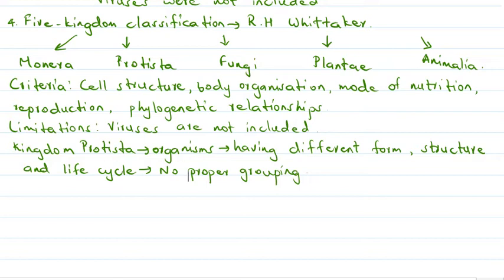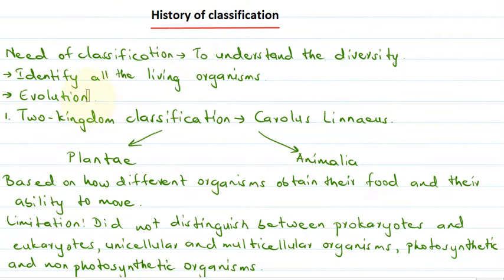So now let's quickly revise the things that we have studied. We saw that classification is important because it helps us to understand the diversity in a better way. It helps in identification of living organisms based on their similarities and differences, it helps to understand the process of evolution. Then we talked about different systems of classification. First thing that we talked about was two kingdom classification that was given by Carolus Linnaeus. There were two kingdoms according to his system of classification that included Plantae and Animalia. This system of classification was based on how different organisms obtained their food and their ability to move.